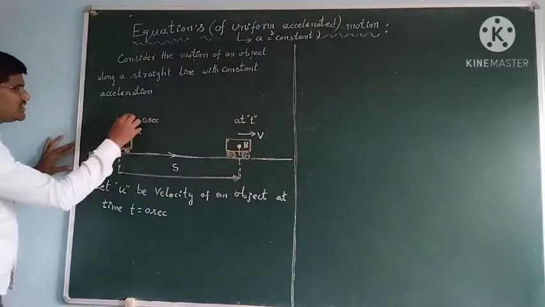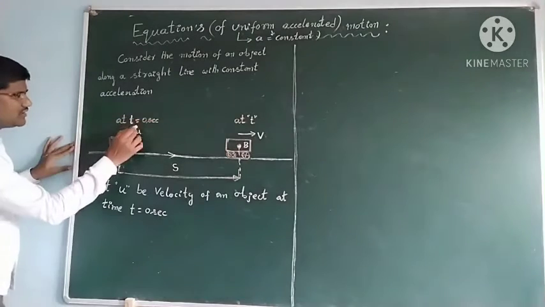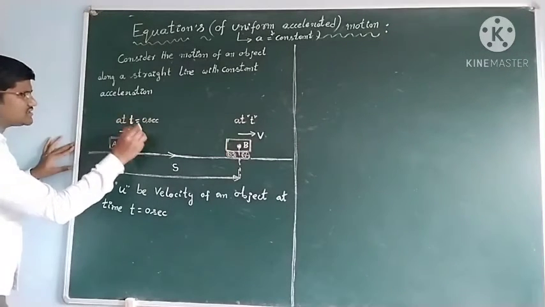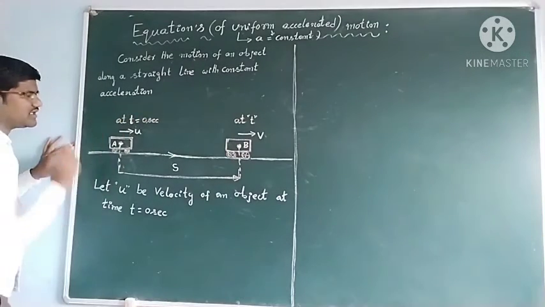So at t equal to 0 seconds, its initial velocity is u bar. This is called the initial velocity.